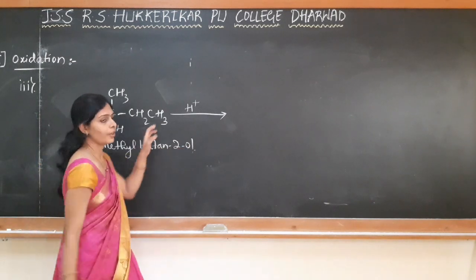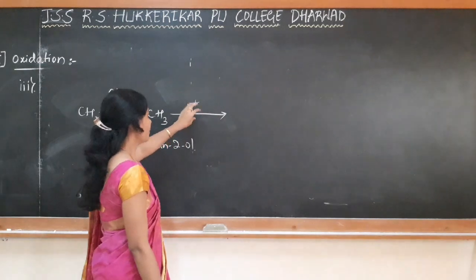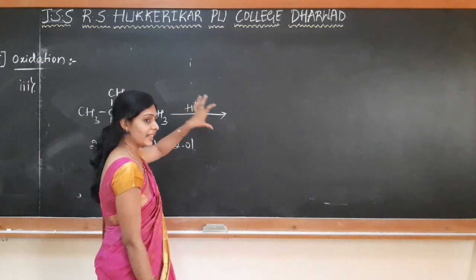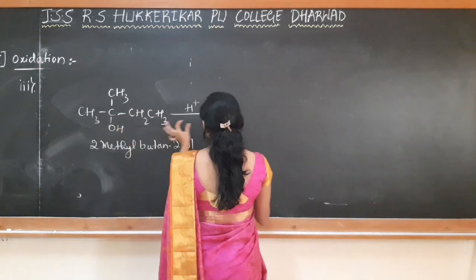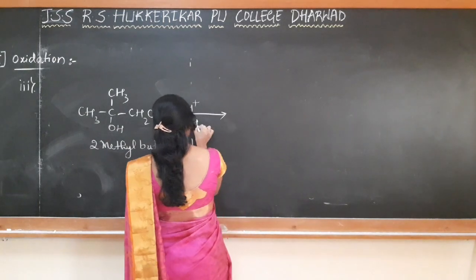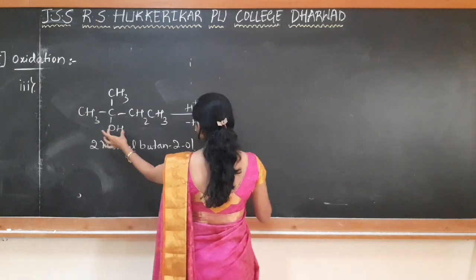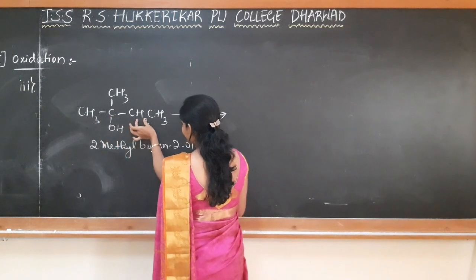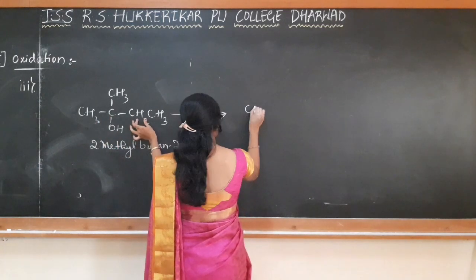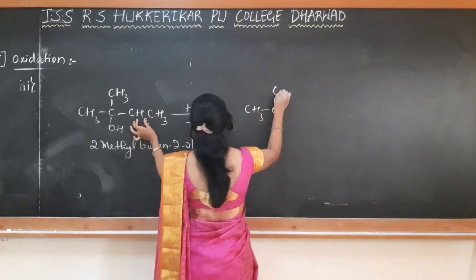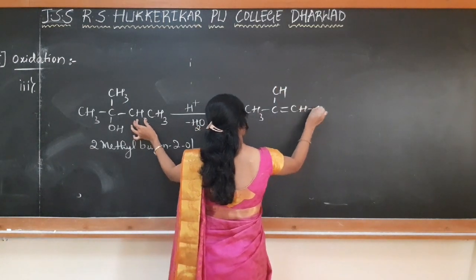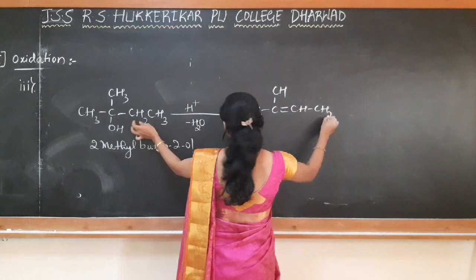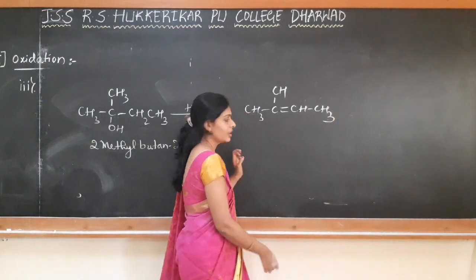When it is subjected for oxidation in presence of potassium dichromate in the acidic medium, first it is undergoing elimination reaction, that is dehydration takes place, loss of water, OH from this carbon, H from an adjacent carbon is removed. So there is a formation of an alkene. Okay, so this alkene is formed.